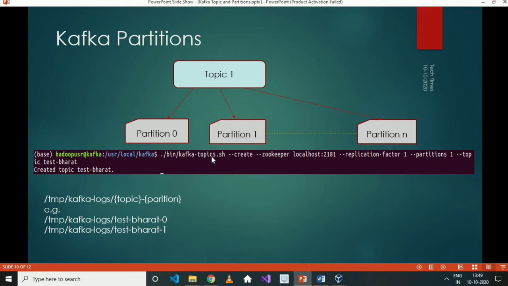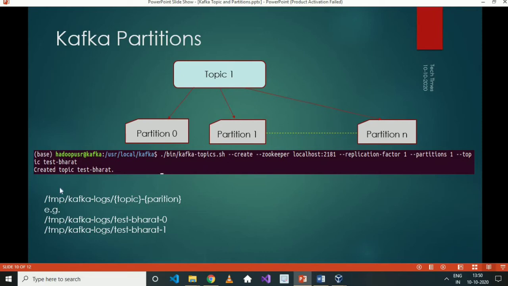Let's see the command below. It has the Kafka topics shell, and we are passing in Zookeeper information. We have passed the replication factor, which I will cover later, and we are mentioning the partitions here. We have mentioned partitions as 1. If we mention partitions as 1, then a topic will be created and a single partition will be added on any of the brokers, with the topic name.